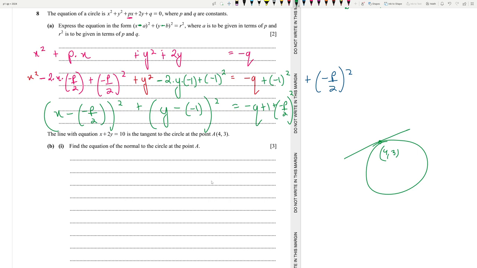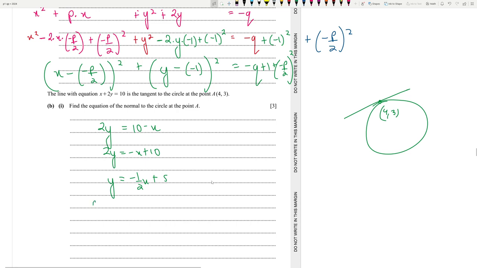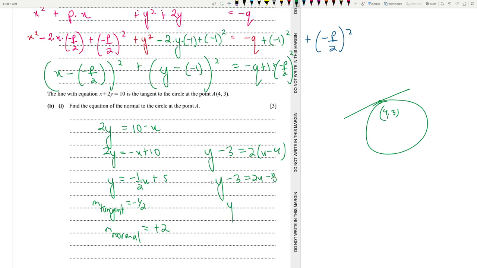So let's find out the gradient. 2y is equal to minus x plus 10, y is equal to minus half x plus 5. So the gradient of the tangent is equal to minus half, so the gradient of the normal, negative reciprocal, should be plus 2. So now let's find out the equation of the normal. y minus 3 is equal to 2 times (x minus 4). So y minus 3 is equal to 2x minus 8, or y is equal to 2x minus 5. This is the equation of the normal, 2x minus 5. Good, guys.